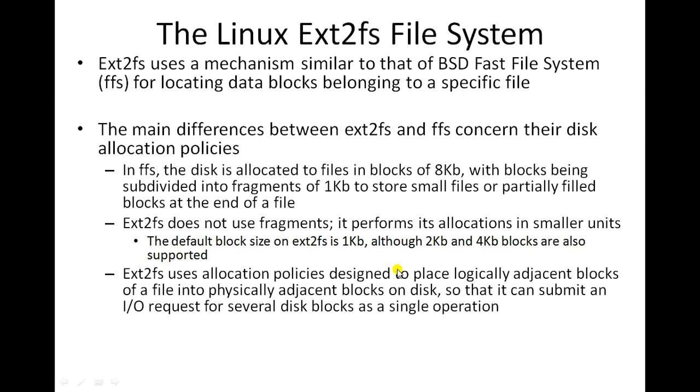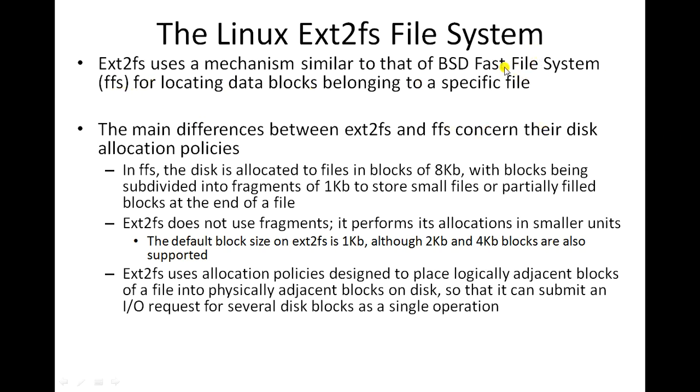Now let us look at the Linux ext2 file system. If you look at today's Linux system, it is supporting ext2 and also ext3. Now let us look at what is Linux ext2 file system. The ext2 file system that is used in Linux is almost similar to BSD FFS.